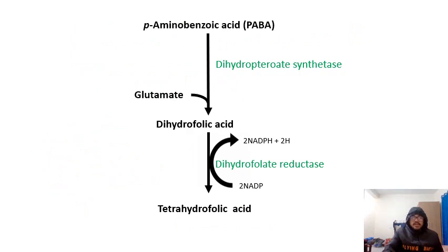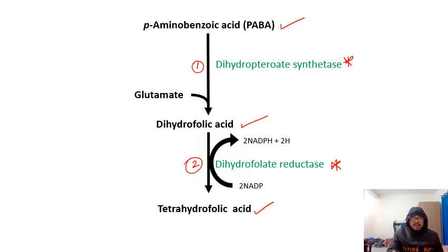Generally in the bacterial cell, para-amino benzoic acid is converted into dihydrofolic acid with the help of dihydropteroate synthase. This dihydrofolic acid is then converted into tetrahydrofolic acid with the help of dihydrofolate reductase. So this is the first step and this is the second step.